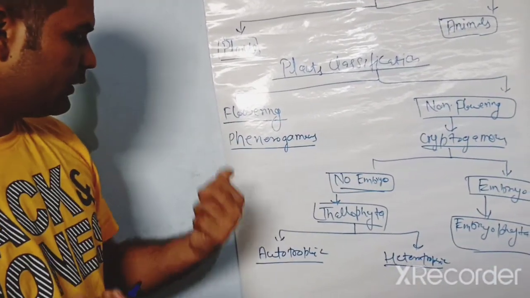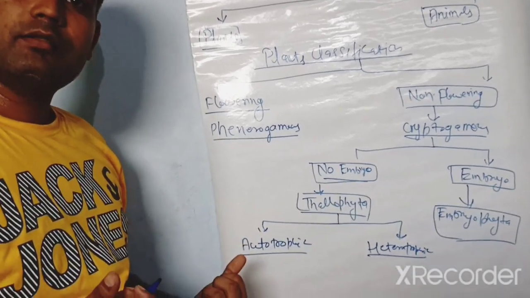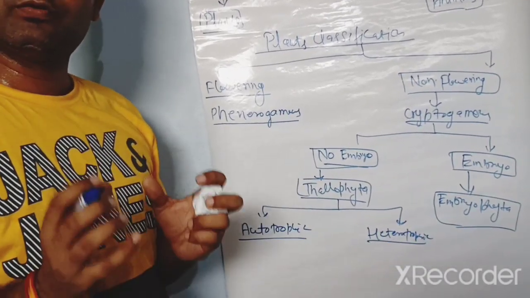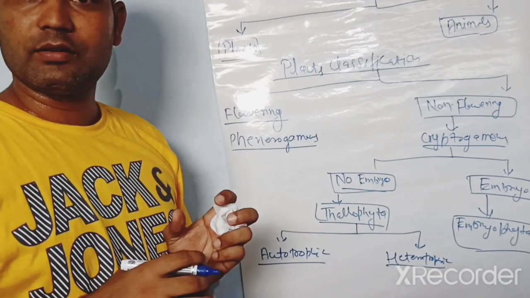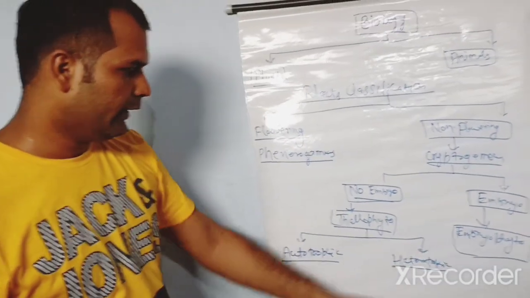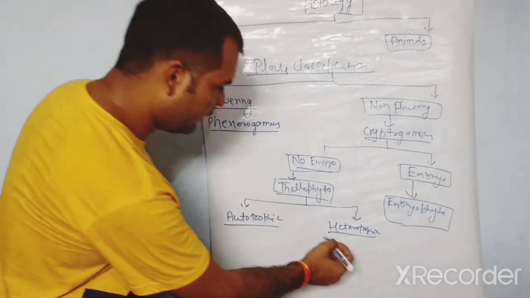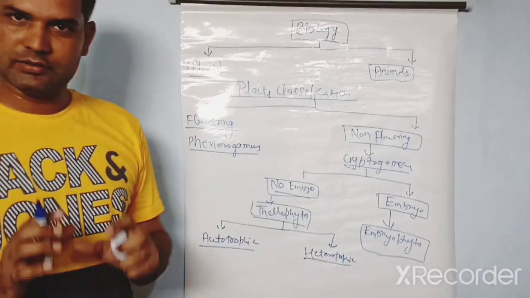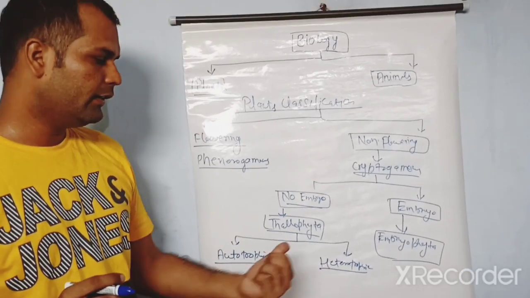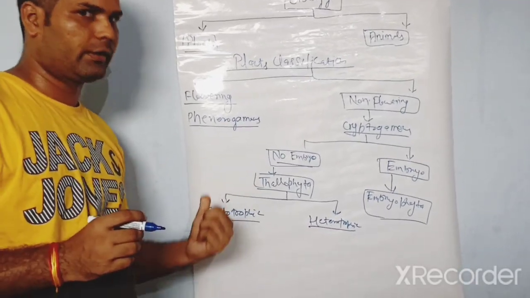This category of plants has chlorophyll or a special structure to synthesize their own food. And heterotrophs do not synthesize their own food and are totally dependent on autotrophs.